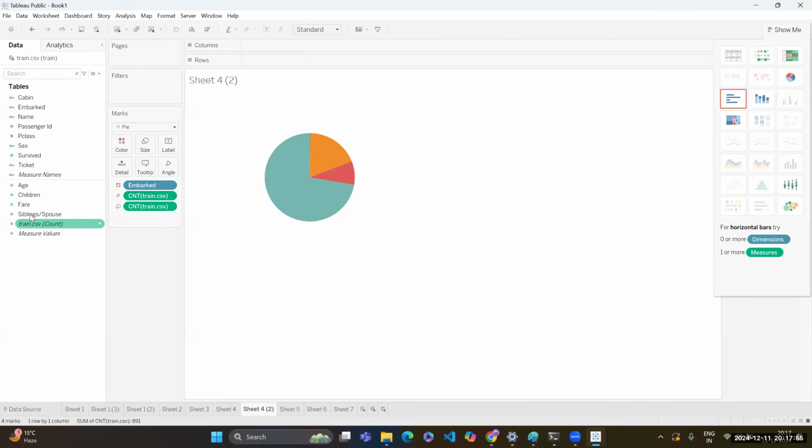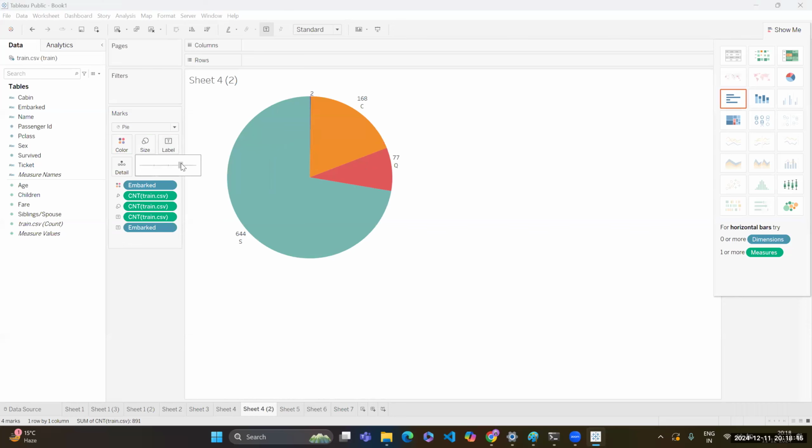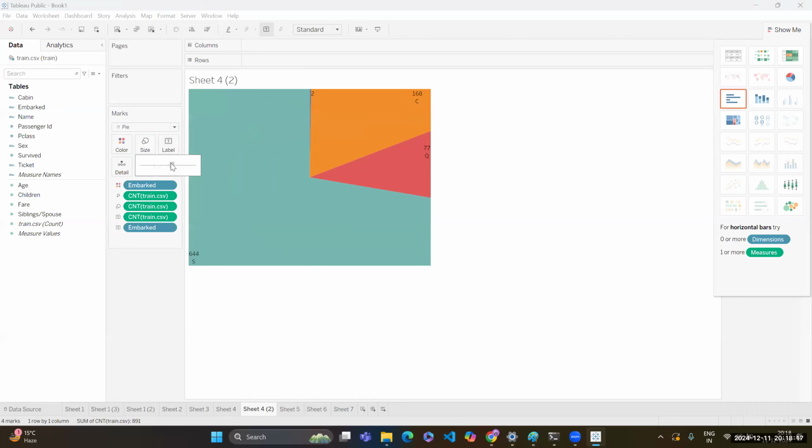Then I will put my count, and I will also put my embarkation points. Now you can see why I never recommend using the pie chart. It doesn't matter how much I increase the size.